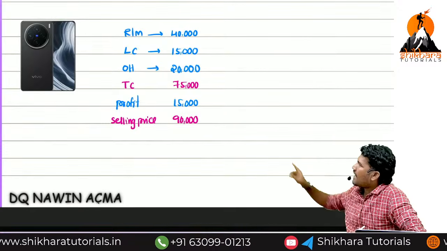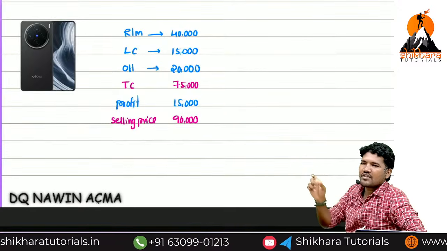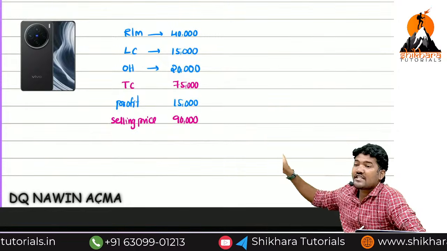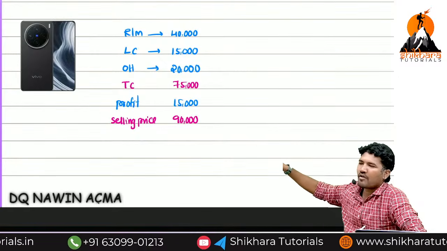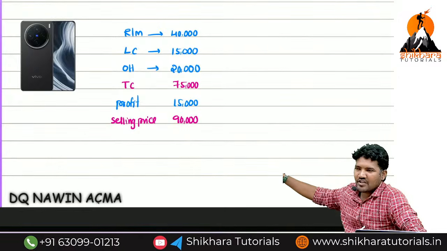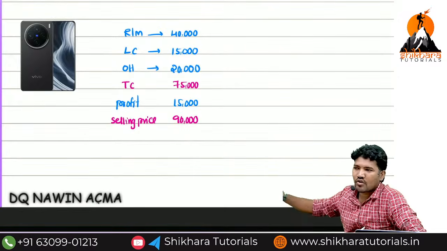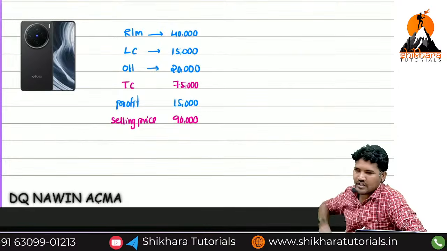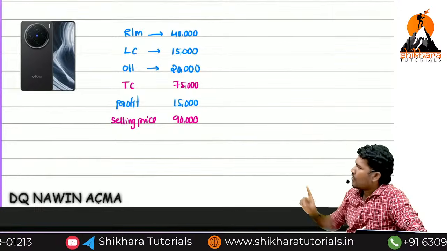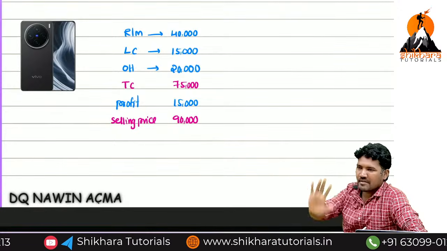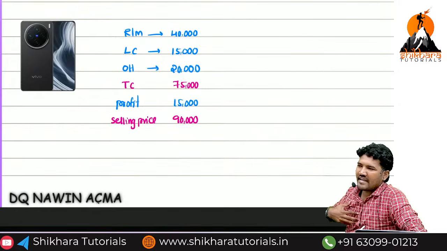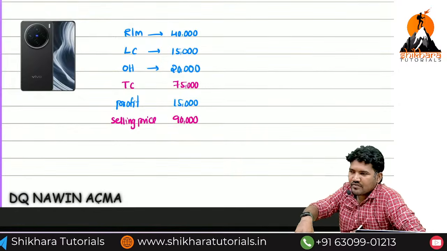Okay? Now the raw material manager is saying that the raw material estimated cost is 40,000. The labor cost manager is nothing but the HR manager. He is saying that the labor cost will be 15,000 per mobile. Now the overhead manager, also the cost manager or cost accountant. Cost accountants, you are all the overhead managers. He is saying that for producing one mobile phone, you have to spend 20,000. It is an estimation. Okay, then fine. The total cost is 75,000. Now as an owner, I decided I want a profit of 15,000 rupees.